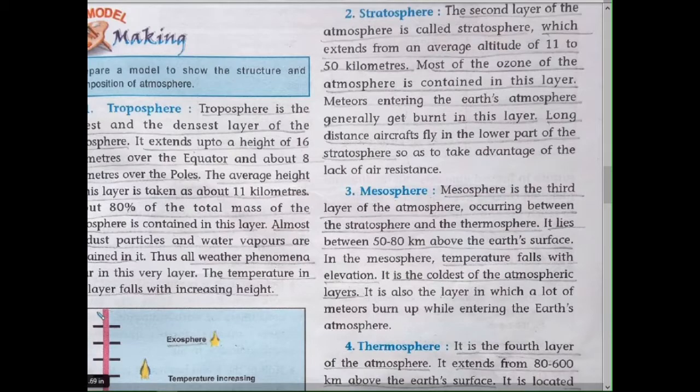First one, the troposphere. The troposphere is the lowest and the densest layer of the atmosphere.